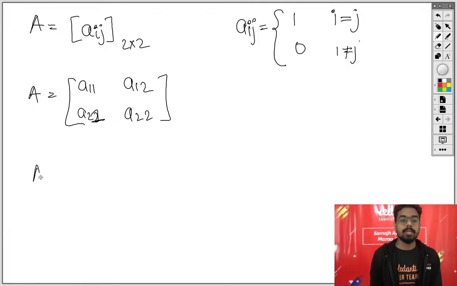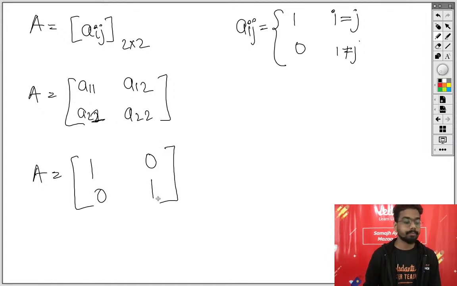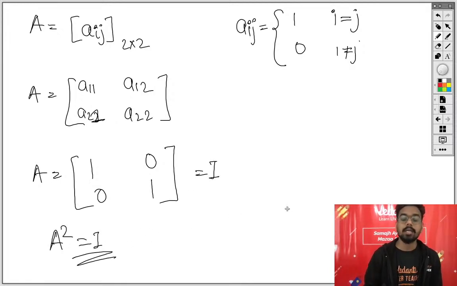तो अभी यहां पर क्या हो जाएगा? A is equal to A11, i is equal to j means this is 0, this is 1, this is 1, this is 0. ठीक है. अब आपको A स्क्वायर निकालना. So A square will be equal to I. I hope you have got the answer now.